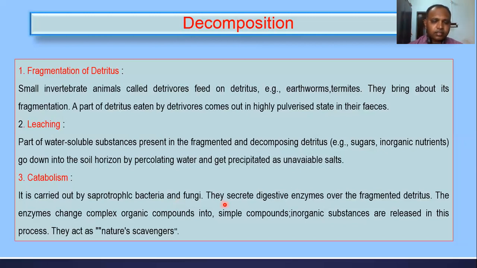How can they convert this dead and decaying organic matter into simple organic matter and further into inorganic? By secreting some digestive enzymes over the fragmented detritus. These enzymes convert complex organic compounds into simple organic, and further they are converted into inorganic substances. So that's why we also call catabolism a natural scavenger. Natural scavenger means they help to reduce the quantity of garbage or organic matter dumped on the open space or in soil, right? That's why we say natural scavenger.